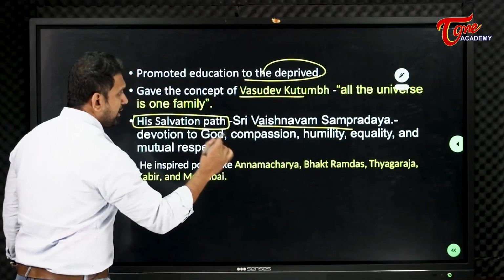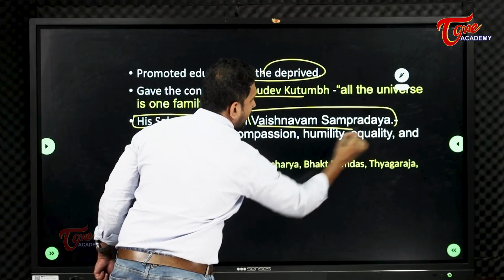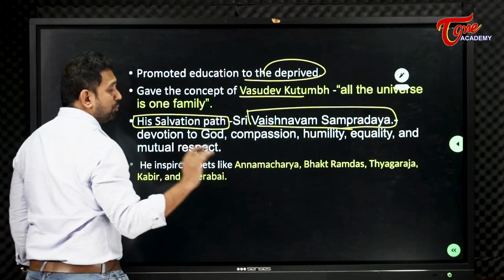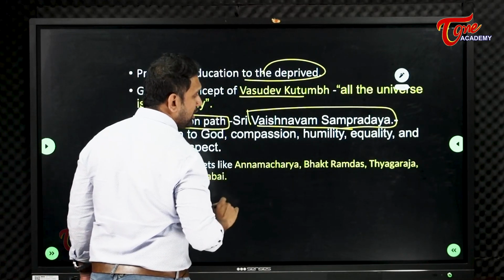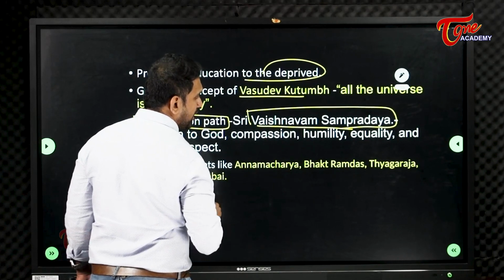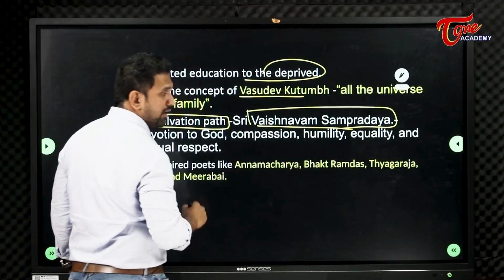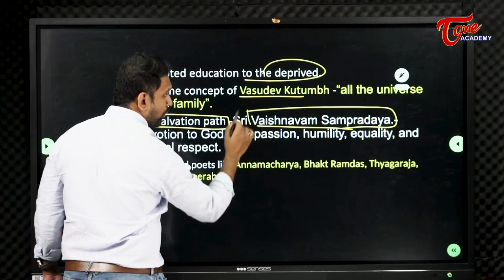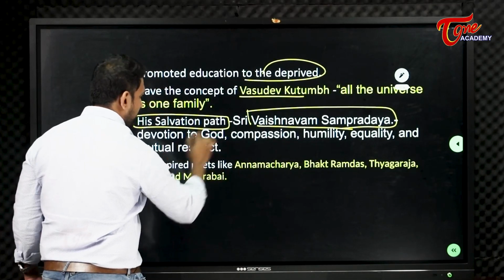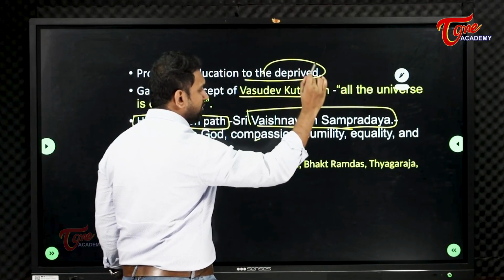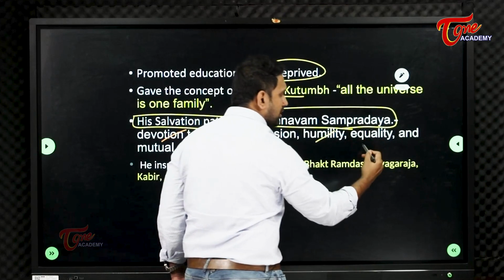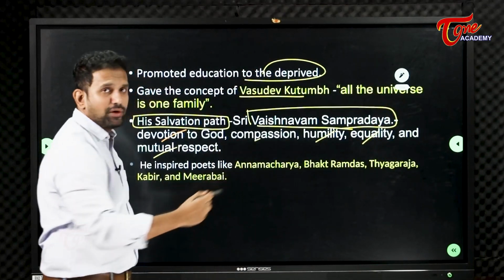According to him, the process of salvation he has given was the Vaishnava Sampradaya. Just like in Buddhism we have the Ashtanga Marga and in Jainism the Triratnas, Ramanujacharya has given the Vaishnava Sampradaya: devotion to God, compassion to living organisms, humility, equality, and mutual respect.